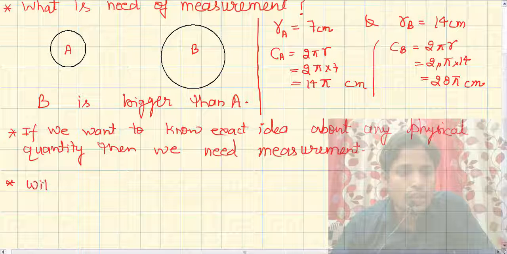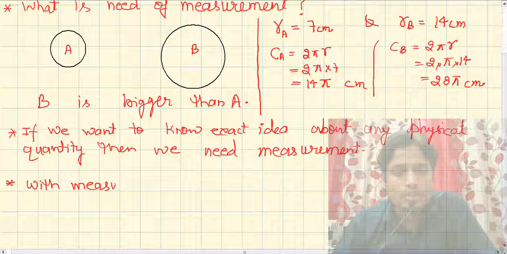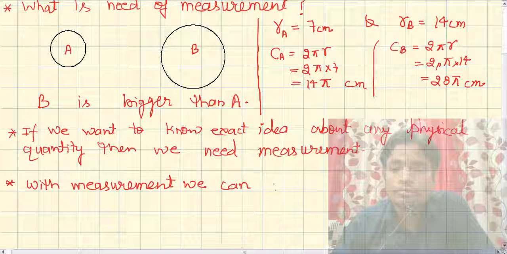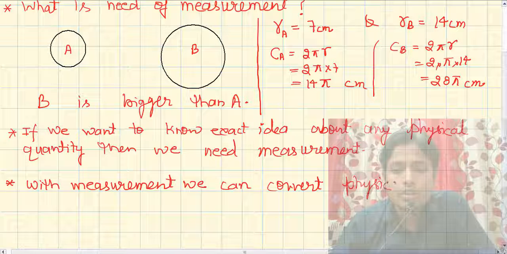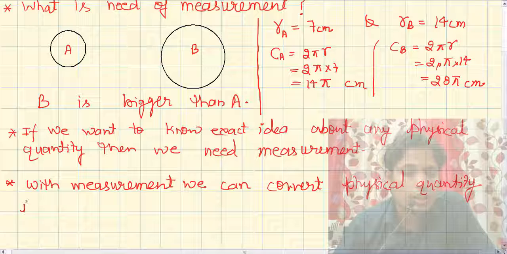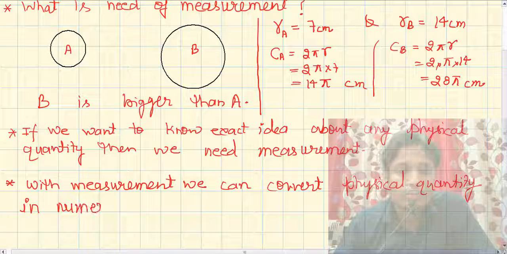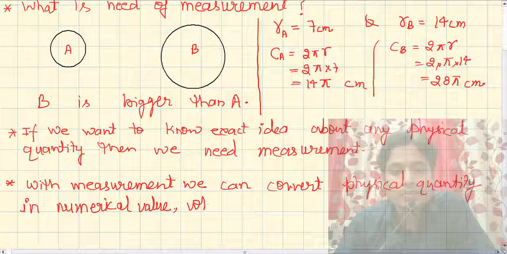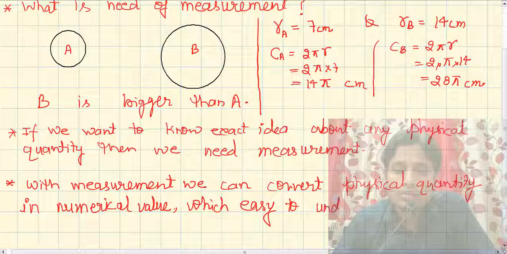With the help of measurement, we can convert a physical quantity into a numerical value, which is easy to understand and compare.